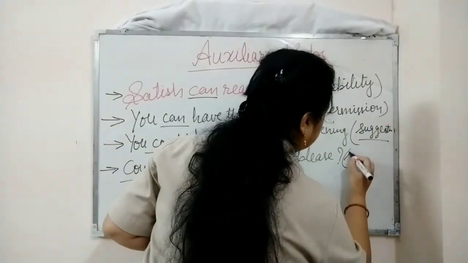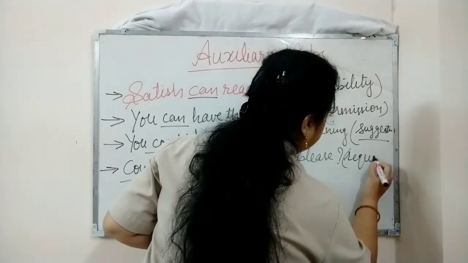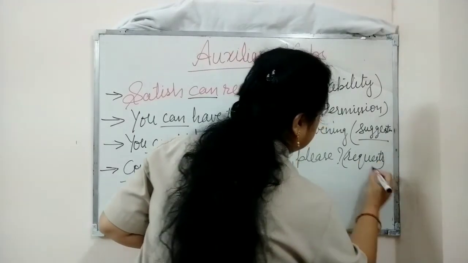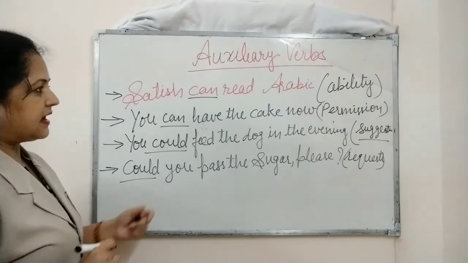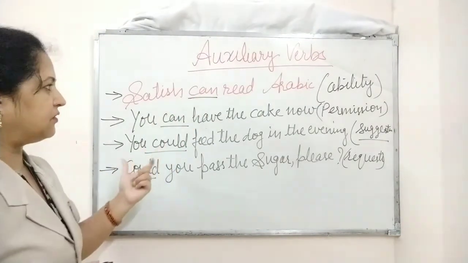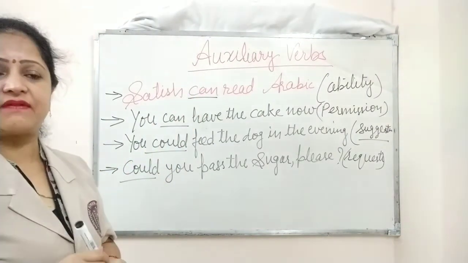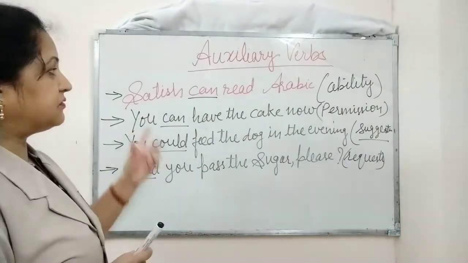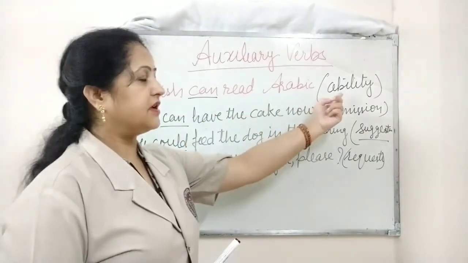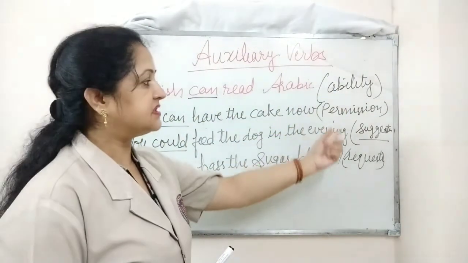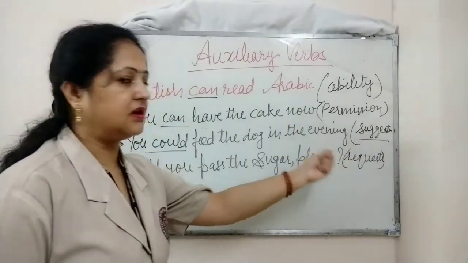So I told you the use of can and the past tense of can, could. Here we used can for showing ability, for permission, for suggestion, for request.